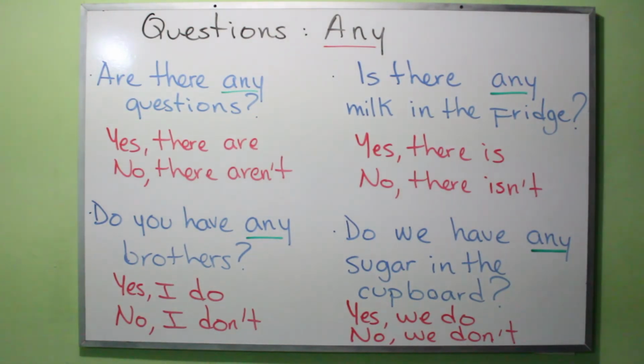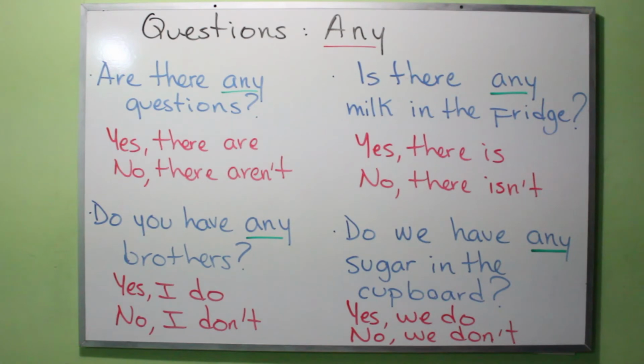In the second one, it says, do you have any brothers? It could also be sisters. Do you have any brothers or sisters? But in this case, it's just brothers. Do you have any brothers? Yes, I do, or no, I don't. Of course, you can count your brothers. 1 brother, 2 brothers, okay?